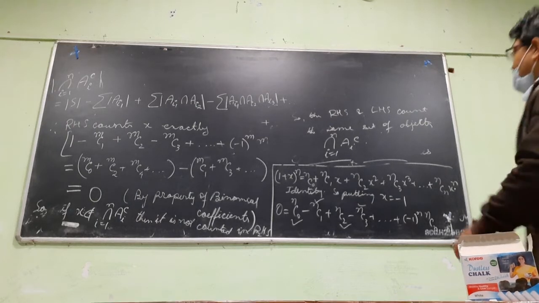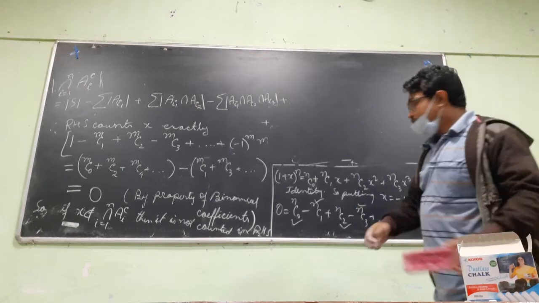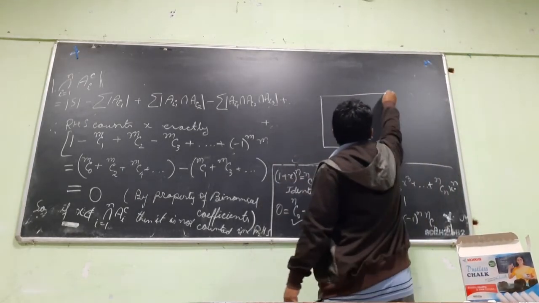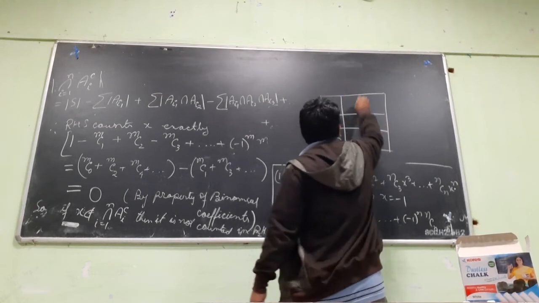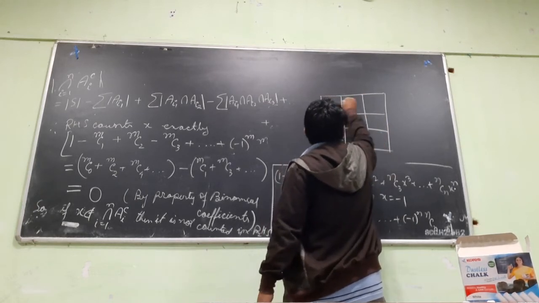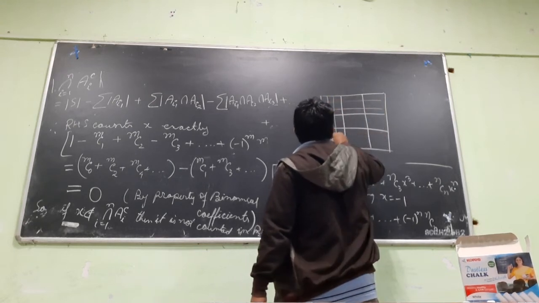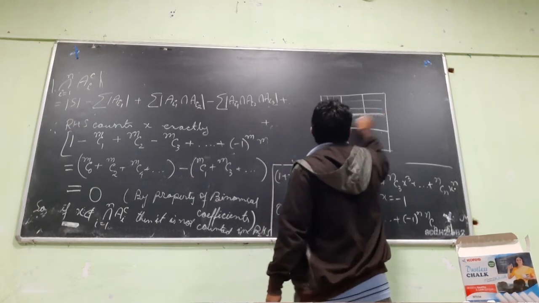If you have a square grid of this, suppose this one.